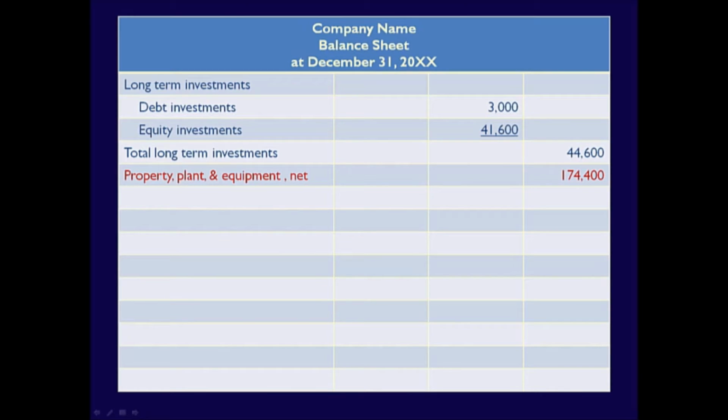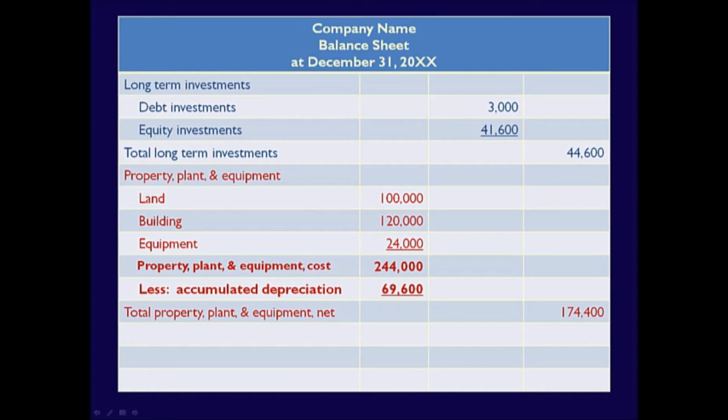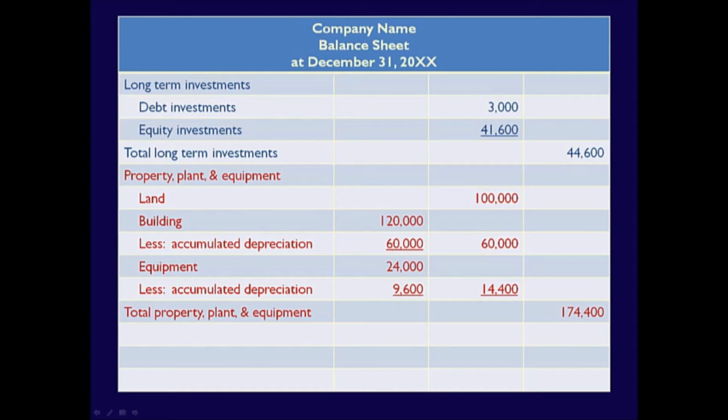However, some businesses provide a one-line total for property, plant, and equipment, which is then expanded in the notes to the financial statements, which, by the way, we'll cover in a later video. Other businesses list all of their property, plant, and equipment first, and then provide one accumulated depreciation total before providing the total property, plant, and equipment. All of these structures are acceptable, but for right now, we'll stick to the original one I showed you.